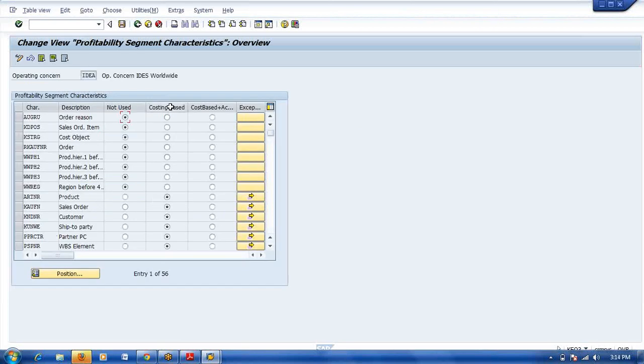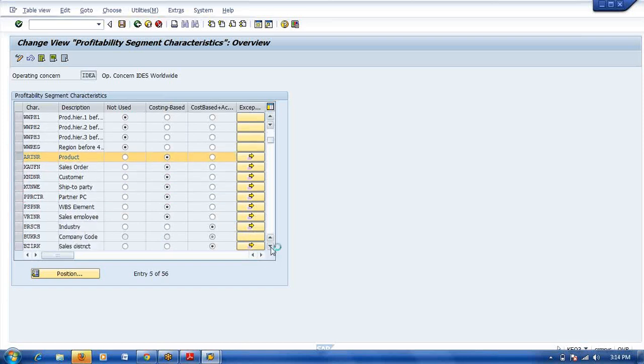Okay, here costing based is there, right? Costing based plus account based. Here they selected product. This second radio button, costing based radio button, and sales order, customer, ship to party, partner function, WBS element. This is the standard. Okay, they have selected segment level characteristics.